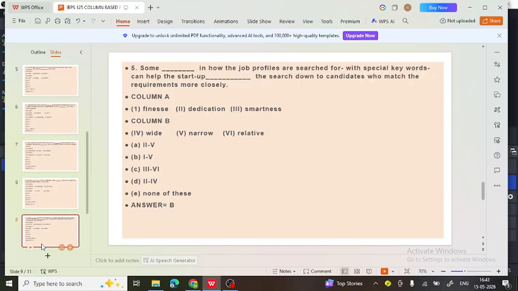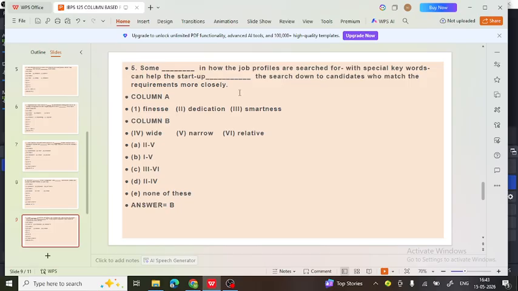Next one. Some dash in how the job profiles are searched for, where special keywords can help the startup dash the search down to candidates who match the requirements more closely.